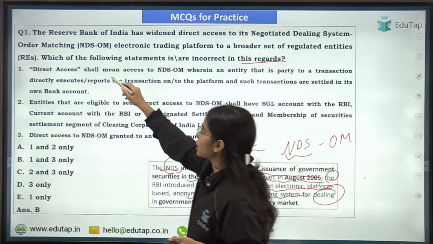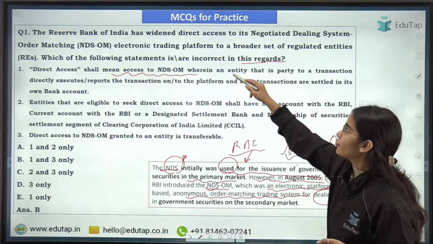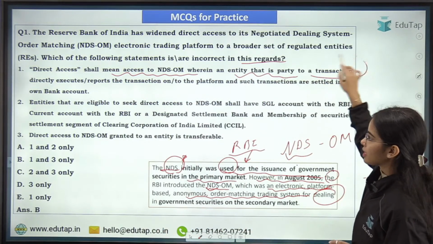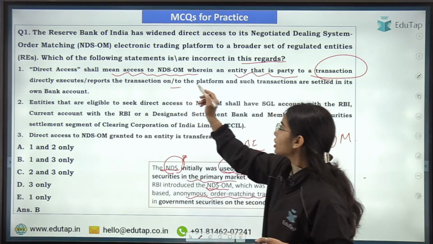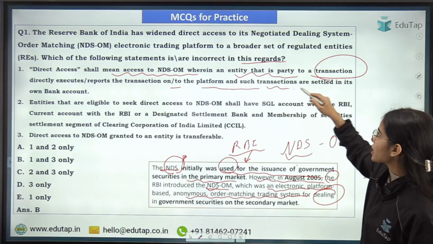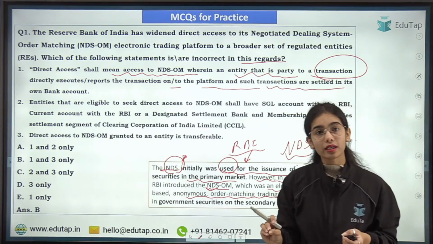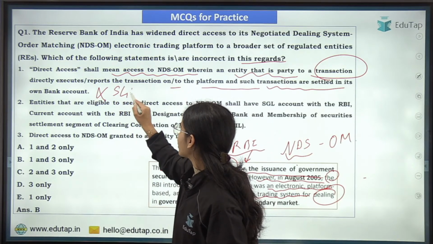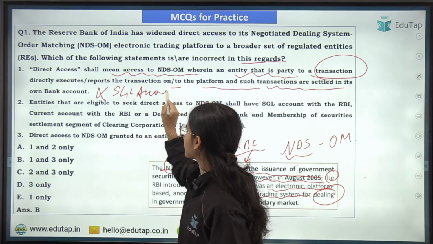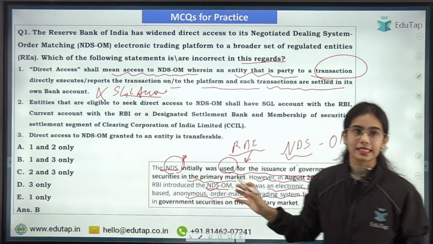Direct access shall mean access to NDS-OM wherein an entity that is party to a transaction directly executes or reports the transaction on the platform and such transactions are settled in its own bank account. No, the transaction should be settled in the SGL account. That is the idea.